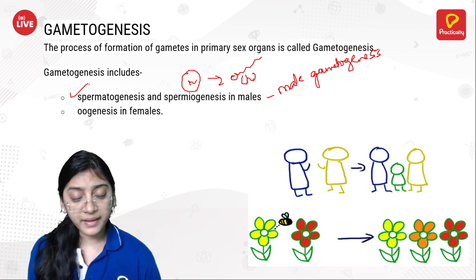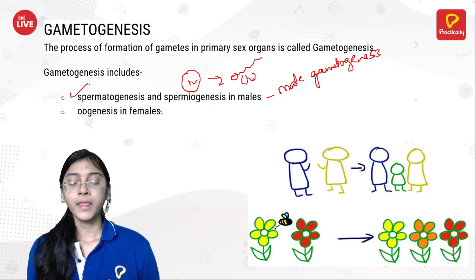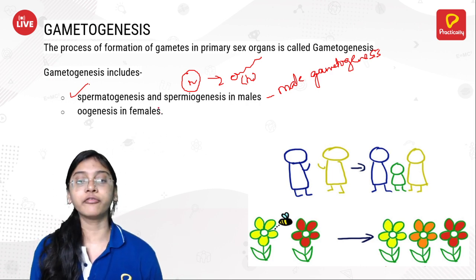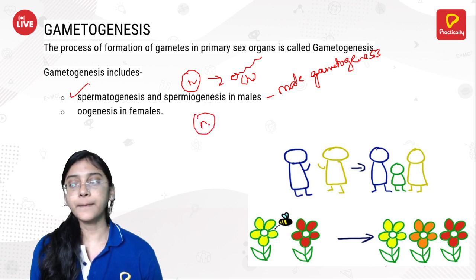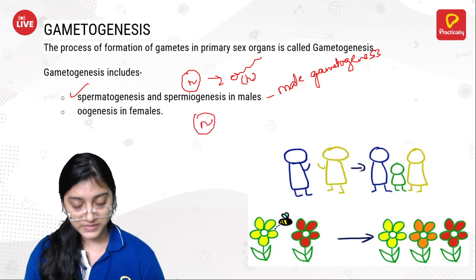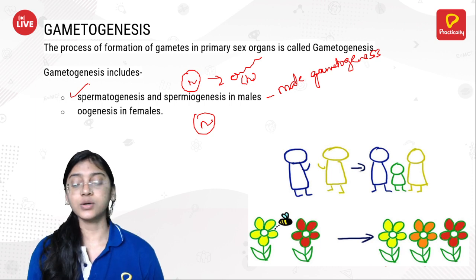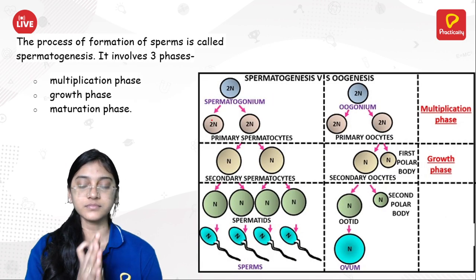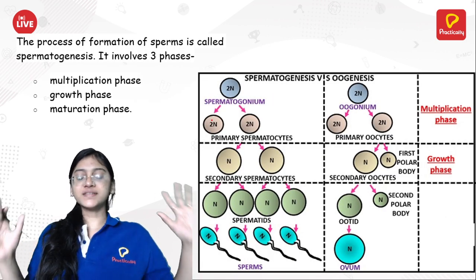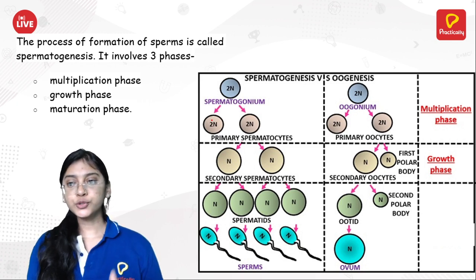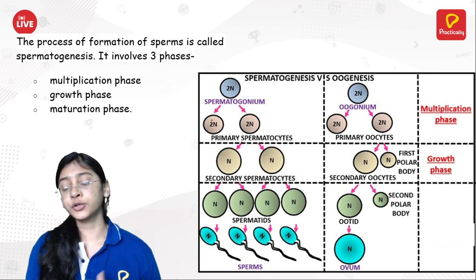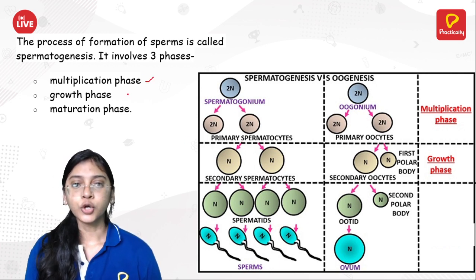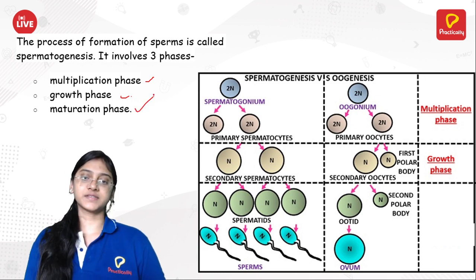Now coming to the female gametogenesis, that is oogenesis. Oogenesis is nothing but the complete development and production of the ovum, which is haploid. Okay, so now let's understand one by one, starting with spermatogenesis. If you consider spermatogenesis, the development, or you can say the growth, is happening in three phases, that is the multiplication phase, growth phase, and maturation phase.